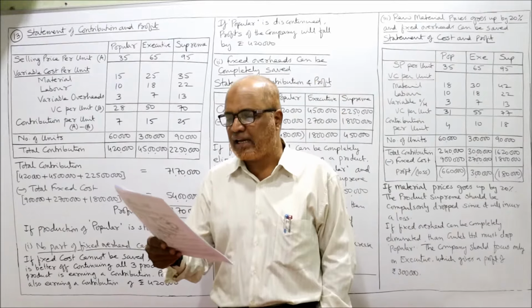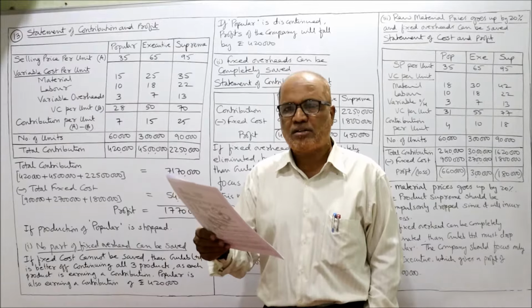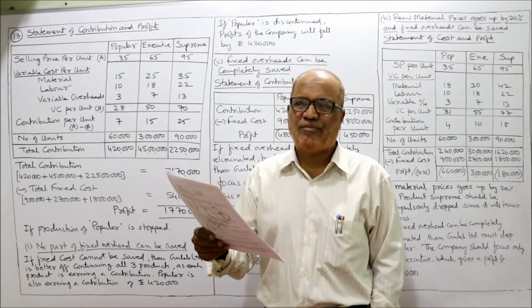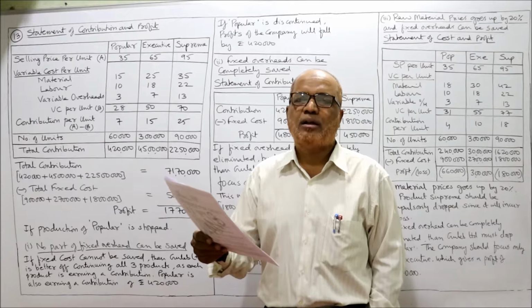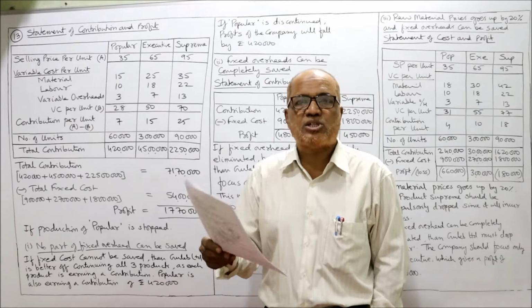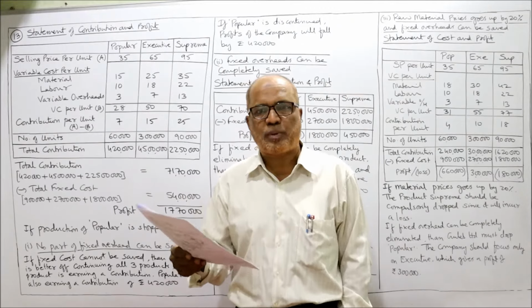What is your recommendation to the management if the production of Popular is stopped? Assuming, first question, that no part of the fixed overheads can be saved. That means even if we stop the production of Popular, the total fixed overhead will remain the same. If this is the situation, shall we drop the Popular product or not? We have to give the explanation.